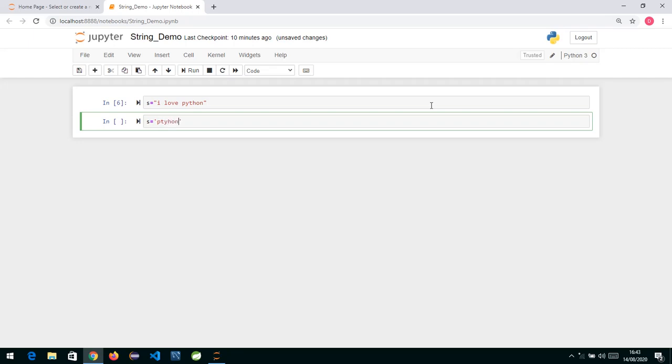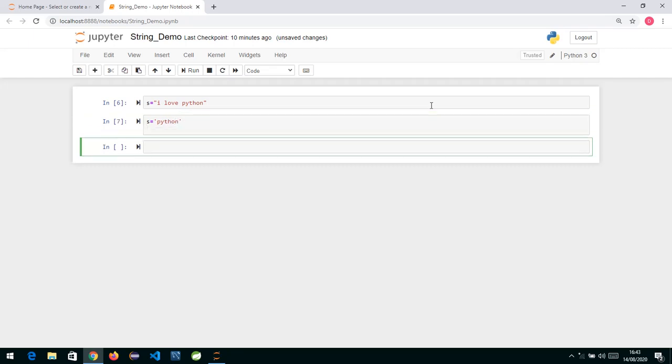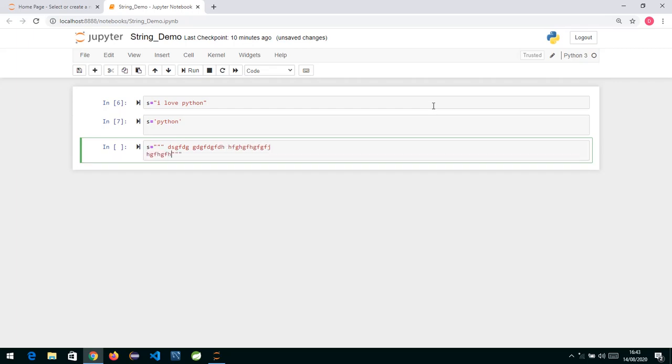So writing this way is also perfectly fine, and writing in double quotes is also perfectly fine. Now if you want to have a multi-line string, how we do it is we can use triple double quotes this way, and then whatever string you want to specify, I press enter and write one more line.